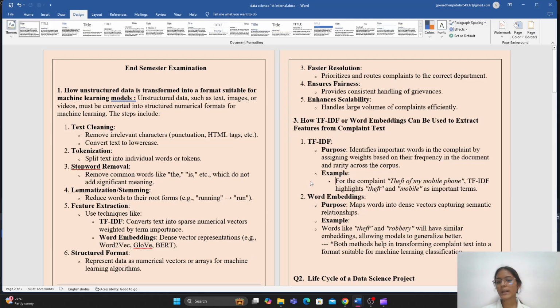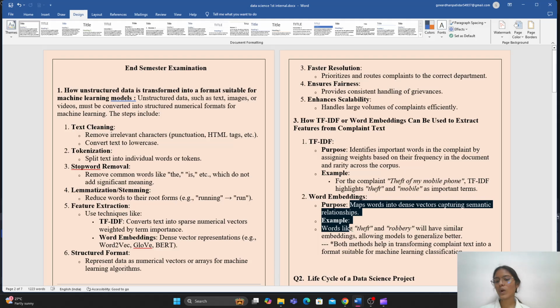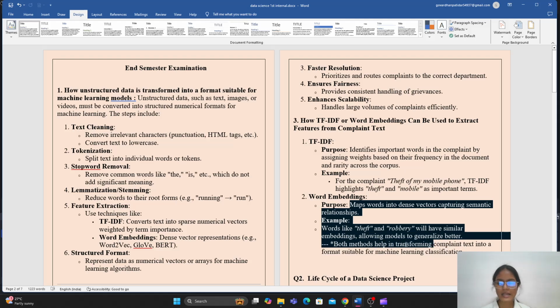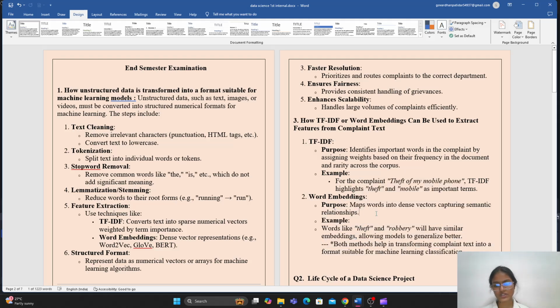After that, word embeddings. The purpose is to map words into dense vectors capturing semantic relationships. For example, words like theft and robbery will have similar embeddings, allowing models to generalize better. Both methods help in transforming complaint text into a format suitable for machine learning classification.